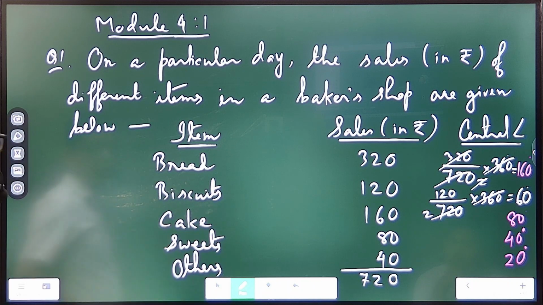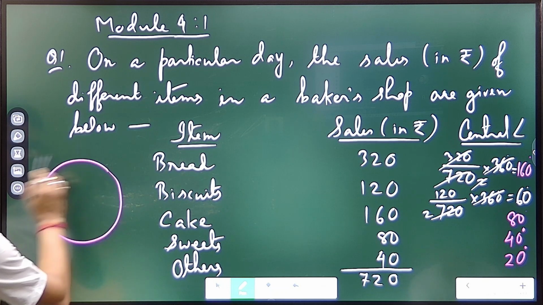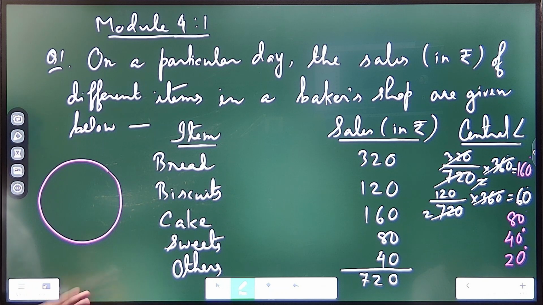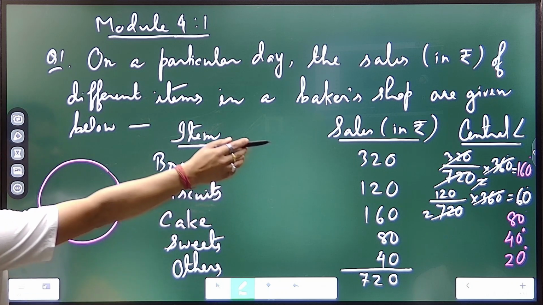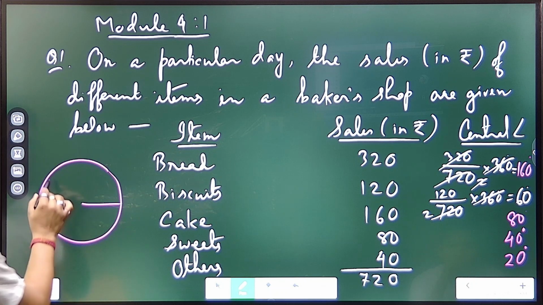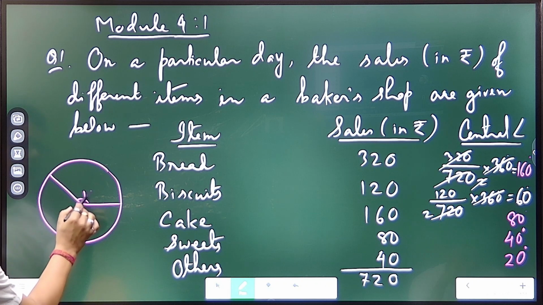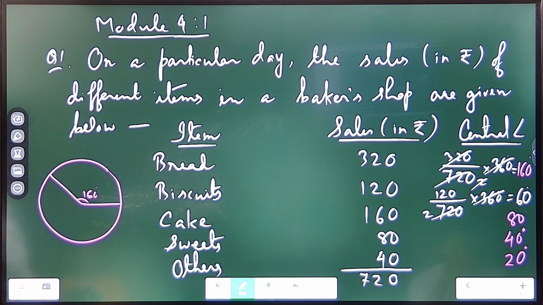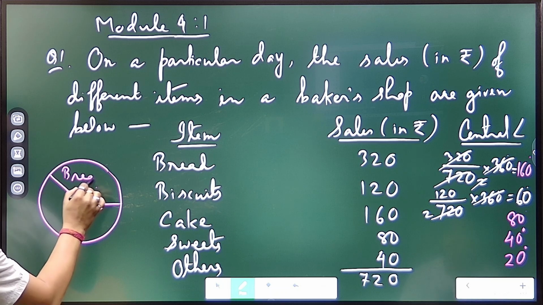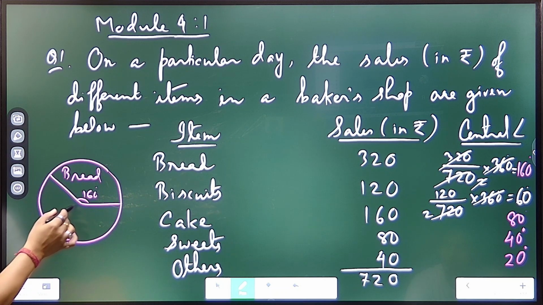Now plotting, or showing in the graph, roughly, because no protractor and all is to be used. So what we'll do, just the first one, what is the angle? 160. So we just measure here 160. You all know how to measure. So this is 160 degree, supposing 160 degree for which item? For the item bread, right? Then the 60 degree. We continue. So supposing this is 60 degree for biscuits.